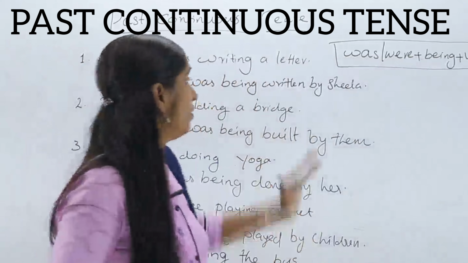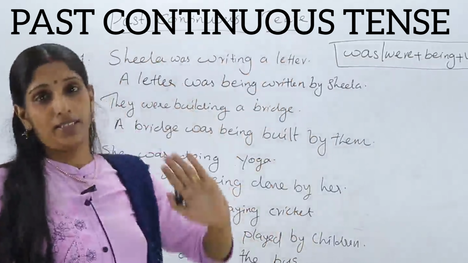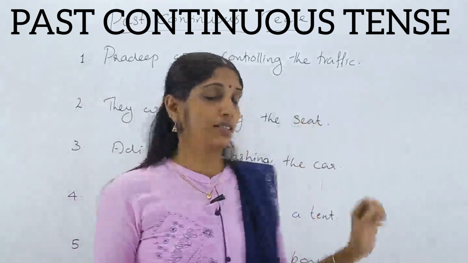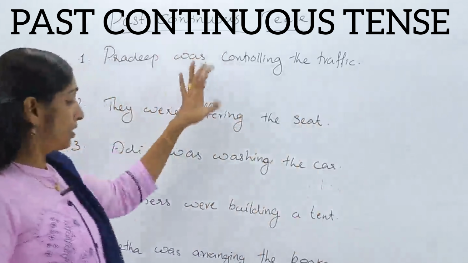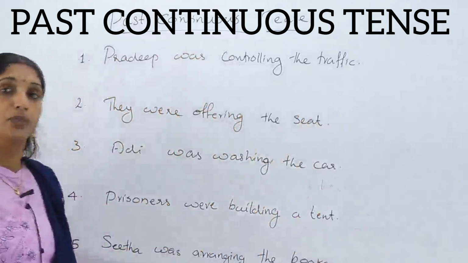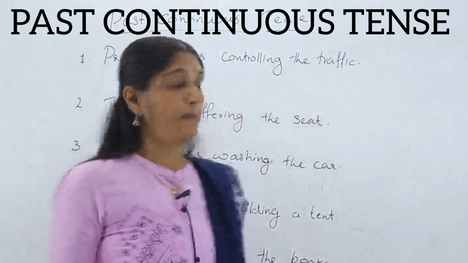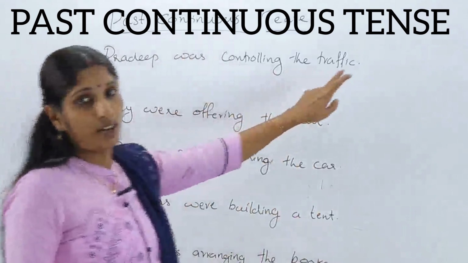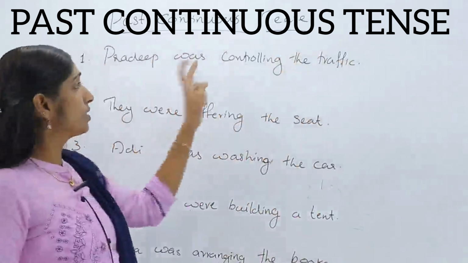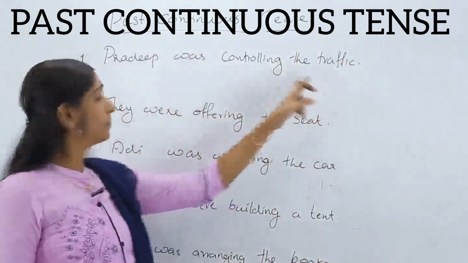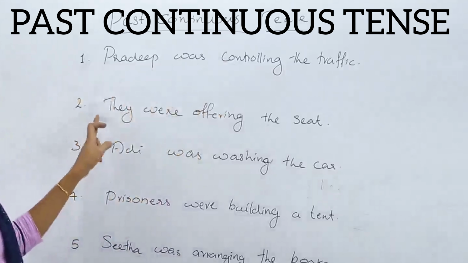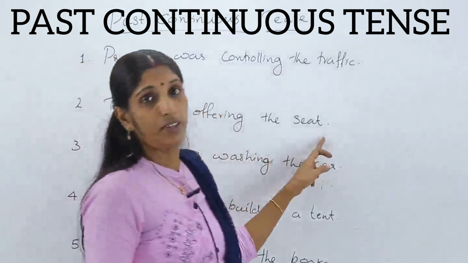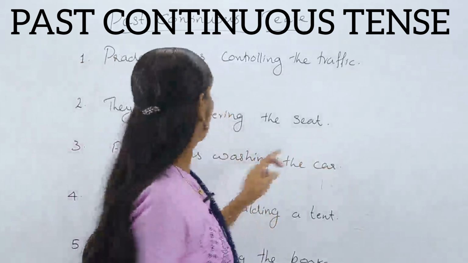Very good. Now I will give 5 more questions to practice. Please note down. Okay, please note down 5 more questions to practice. First you have to write down these 5 questions. After that we can discuss the answers. First question, Pradeep was controlling the traffic. Pradeep was controlling the traffic. Second question, They were offering the seat. They were offering the seat.